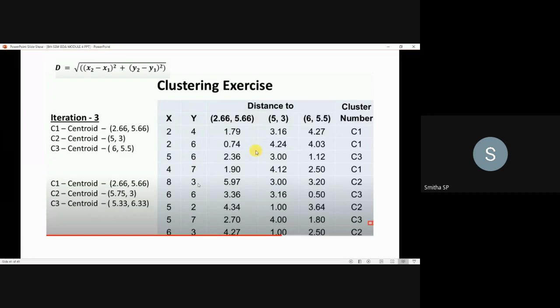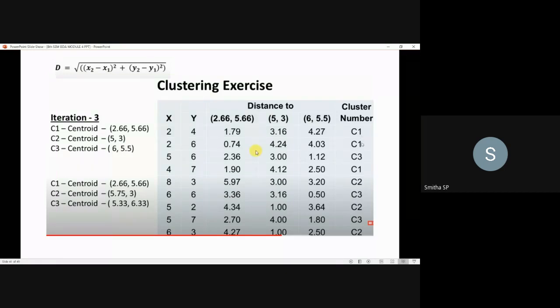If there is a movement of data points, you can't have this as the final cluster because the data points are moving. So you can't group it in one cluster now. Until the movement stops, you have to go for the iteration. Now the data points are moving here, so you have to go for further iteration also. You know that you have to calculate the centroids here.